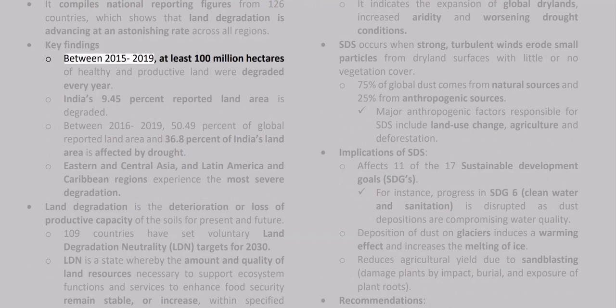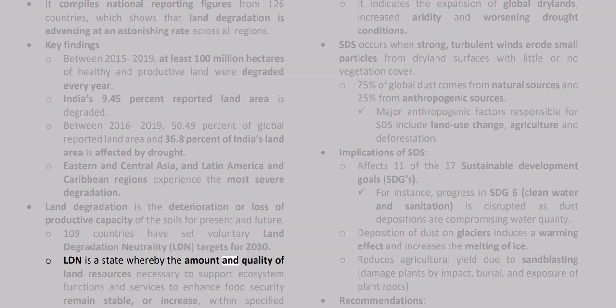Key findings. Between 2015 to 2019, at least 100 million hectares of healthy and productive land were degraded every year. India's 9.45% reported land area is degraded. Between 2016 to 2019, 50.49% of global reported land area and 36.8% of India's land area is affected by drought. Eastern and Central Asia, and Latin America and Caribbean regions experience the most severe degradation. Land degradation is the deterioration or loss of productive capacity of the soils for present and future. 109 countries have set voluntary land degradation neutrality, LDN, targets for 2030.